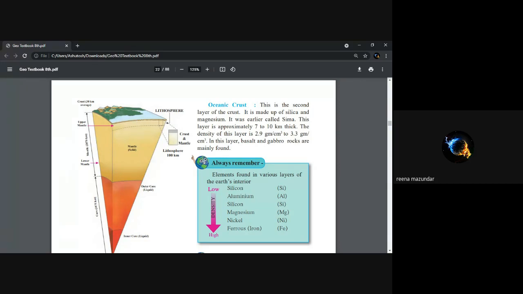So oceanic crust is made up of silica and magnesium. It was earlier called SIMA. This is approximately 7 to 10 kilometers thick. Density of the layer is 2.9 gram per centimeter cube to 3.3 gram per centimeter cube. So in this layer we find basalt and gabbro rocks. So this is how the earth crust is formed.